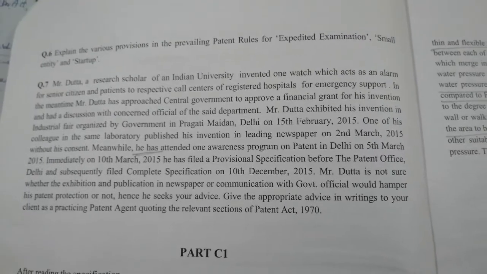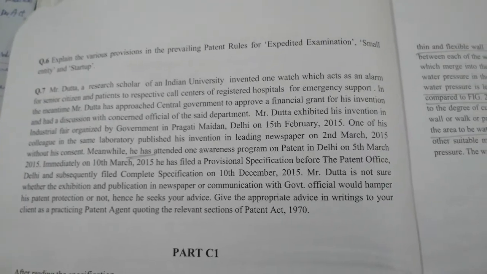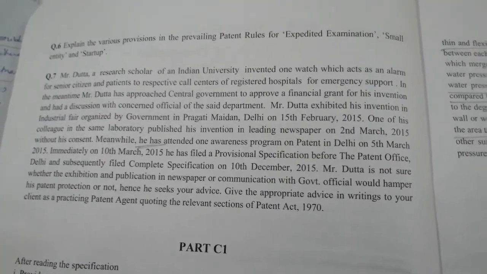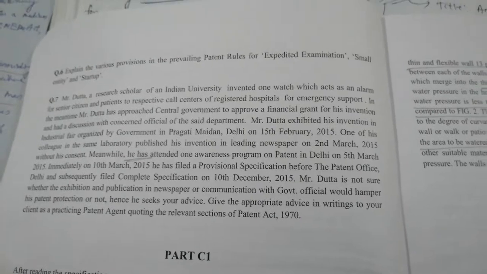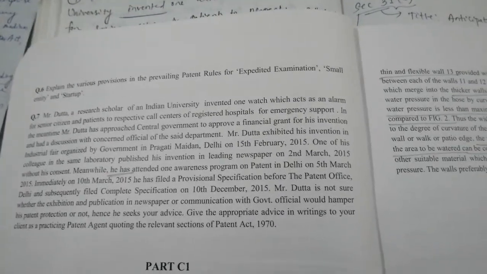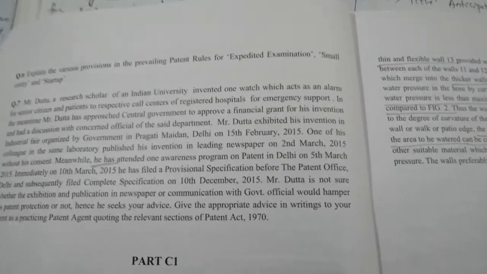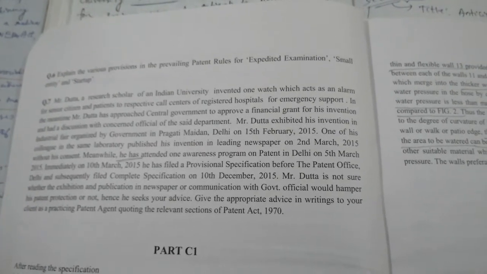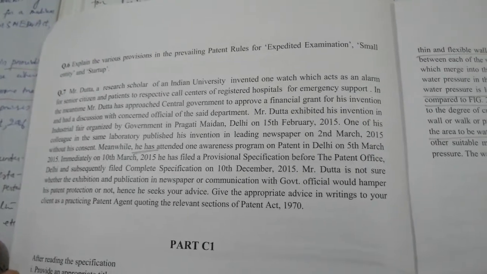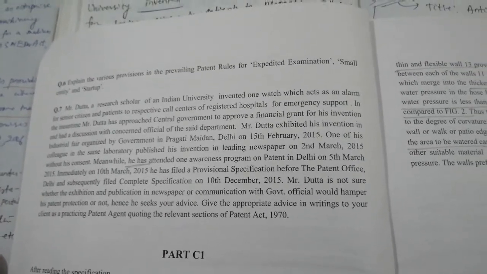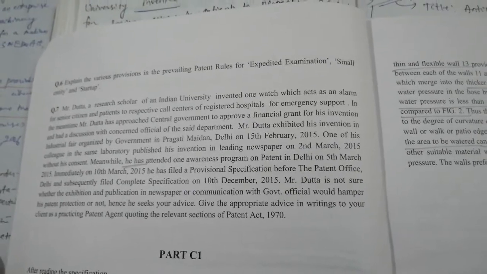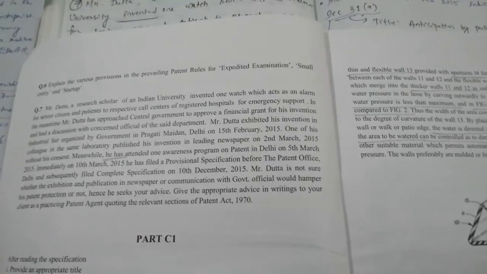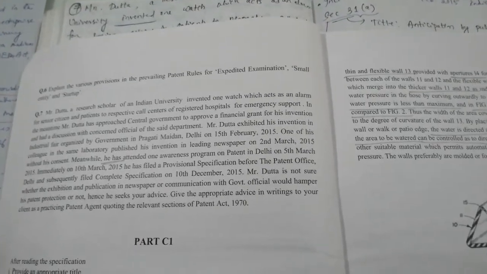Mr. Datta, a research scholar of an Indian university, invented one watch which acts as an alarm for senior citizens and patients to respective call centers of registered hospitals for emergency report. In the meantime, Mr. Datta has approached the central government to approve a financial grant for his invention and had a discussion with the concerned official of the said department. Mr. Datta exhibited his invention in an industrial fair organized by the government in Pragati Maidan, Delhi on 15th Feb 2015.